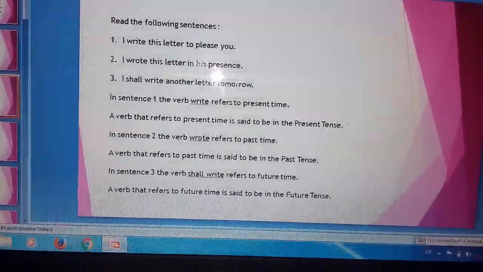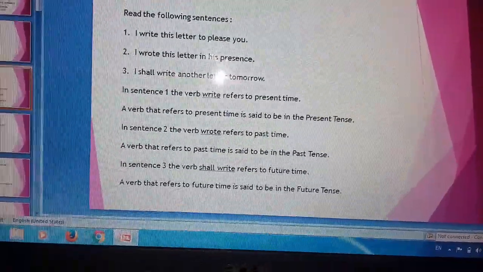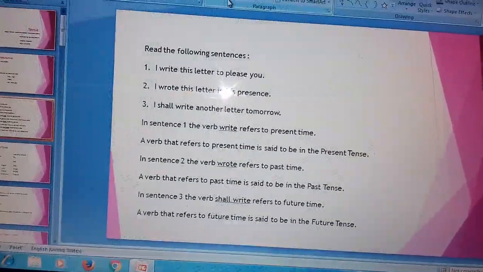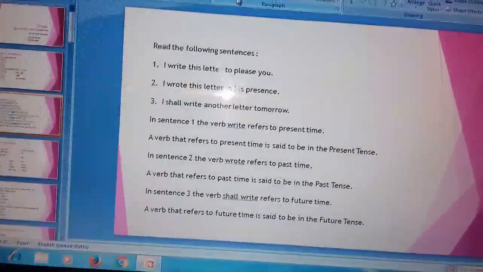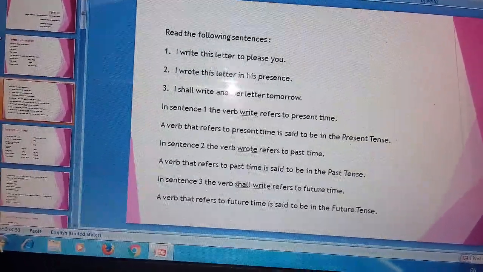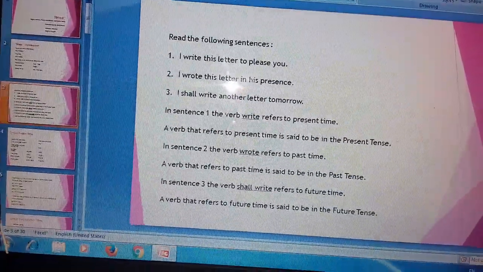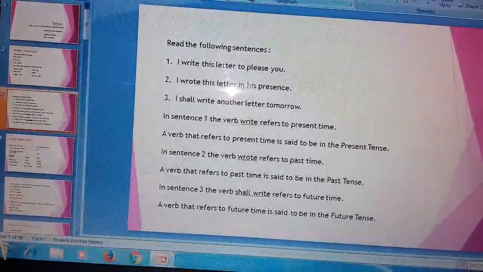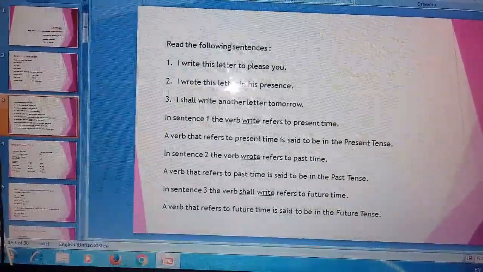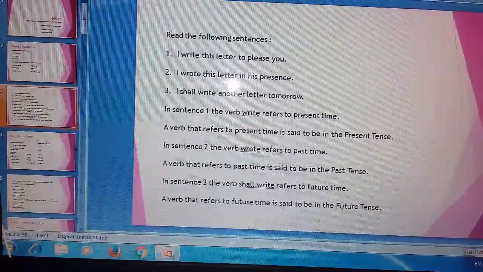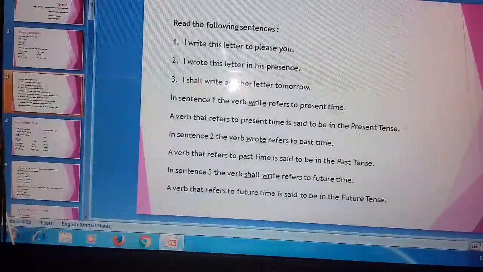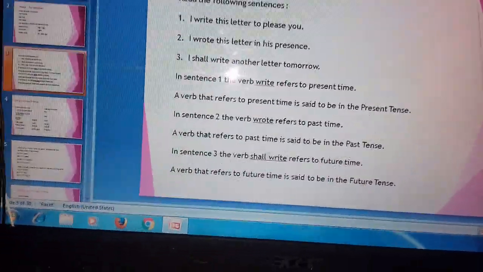Second sentence. I wrote this letter in his presence. Wrote. Wrote is the second form of the verb. So it is past tense. I shall write another letter tomorrow. Now to the first form of the verb write, what is added? Shall. So shall write, future tense.